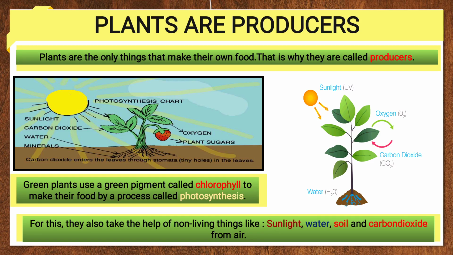If sunlight is not there, if water is not there, if soil is not there, carbon dioxide is not there. So these all are non-living parts. Without these, the plant will be unable to make its food. So a plant as a living component depends on non-living components. On the right side you see carbon dioxide from air, water from the soil, and sunlight from the sun. These all are non-living components which the plant depends on.